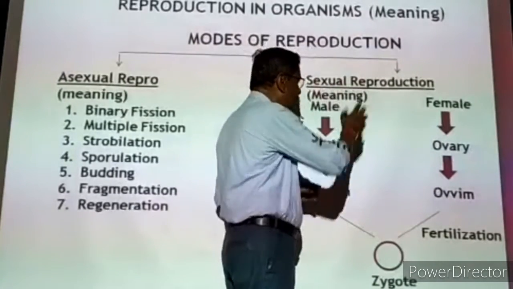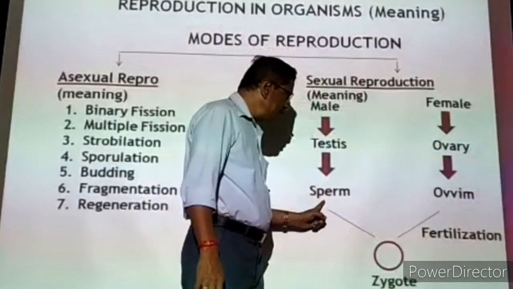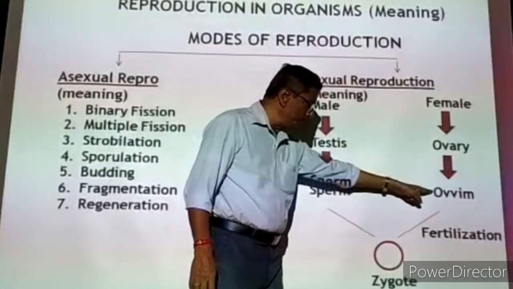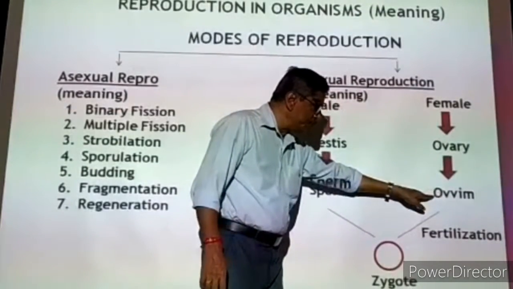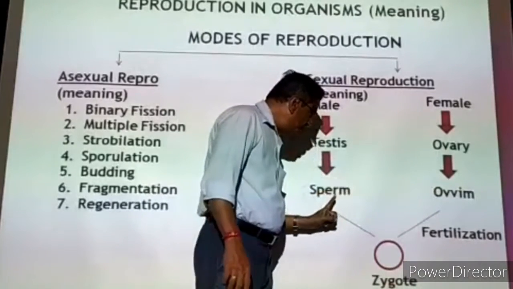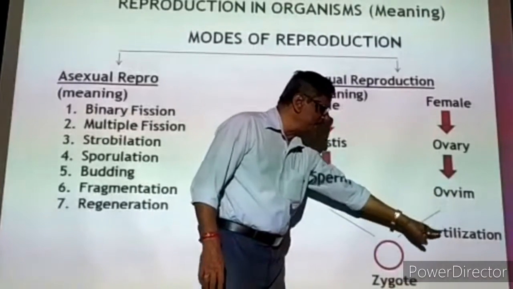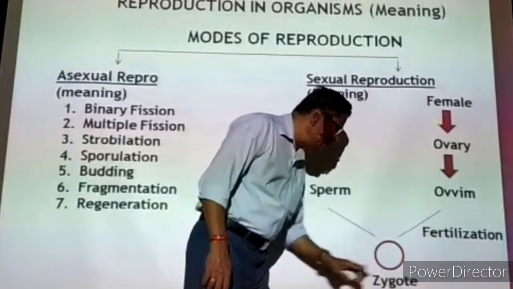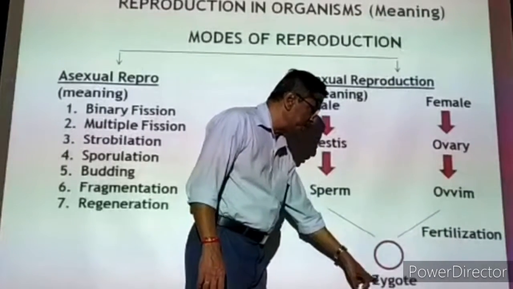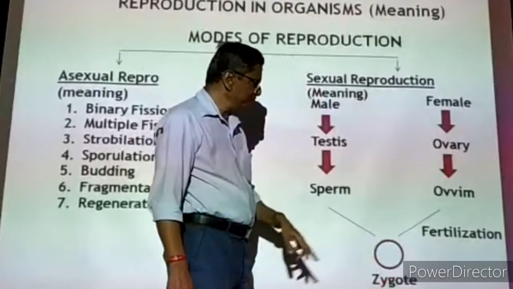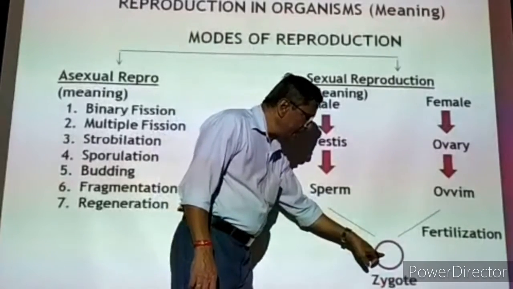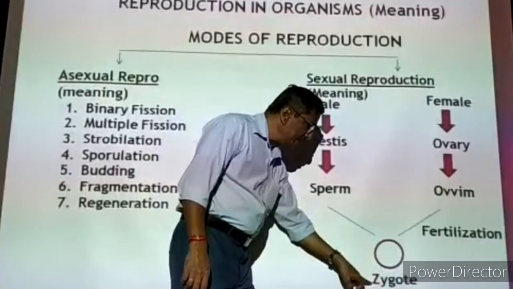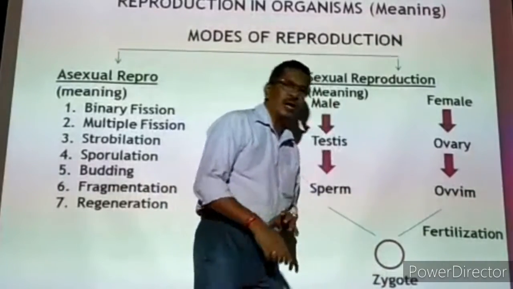Now during this sexual reproduction, a sperm is moving towards the ovum and fusing with the ovum. This fusion of the sperm and the ovum is called fertilization. As a result of it, one single large cell is produced. It is called a zygote. The zygote later on, under suitable conditions, develops into one young one.